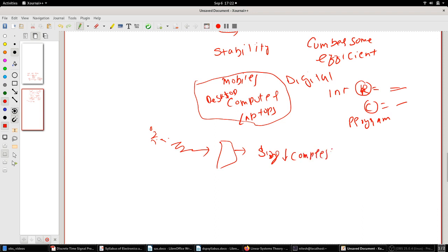Okay, because a human ear will not be able to differentiate between the original voice and the processed voice. That's how the compression works now. The compression industry has become very good in terms of